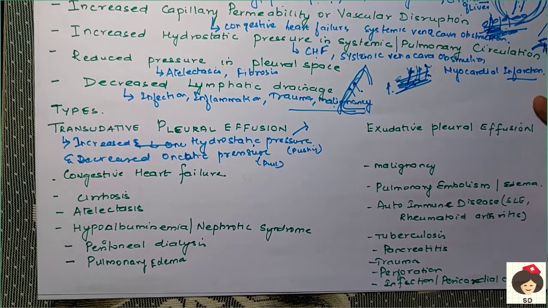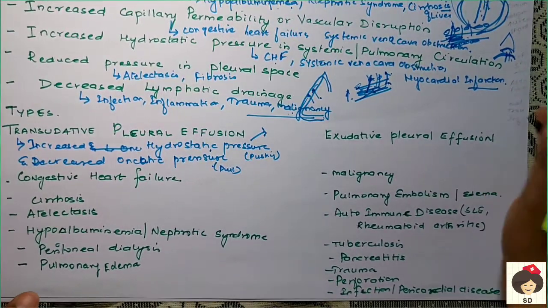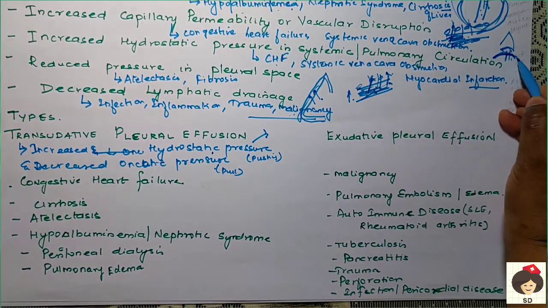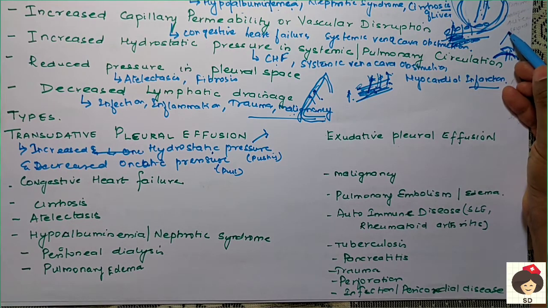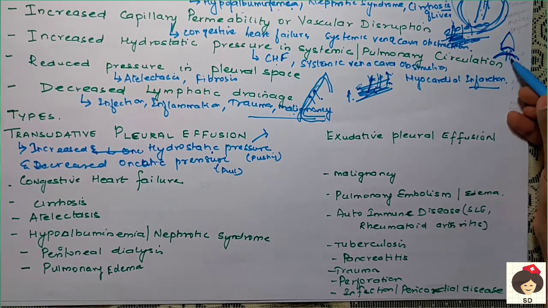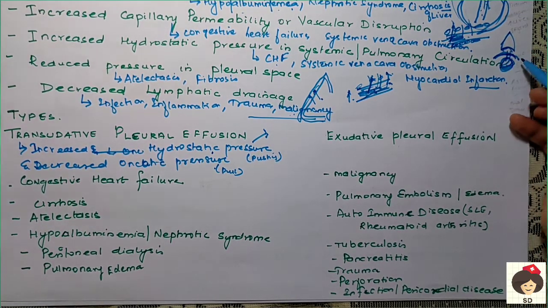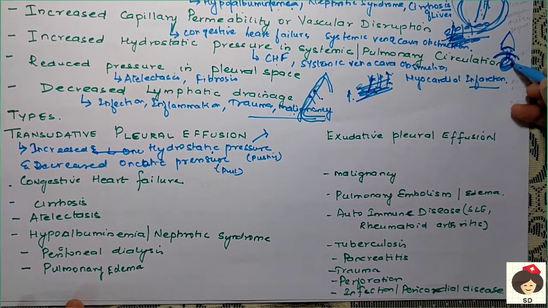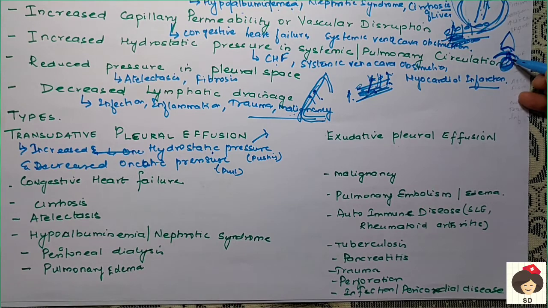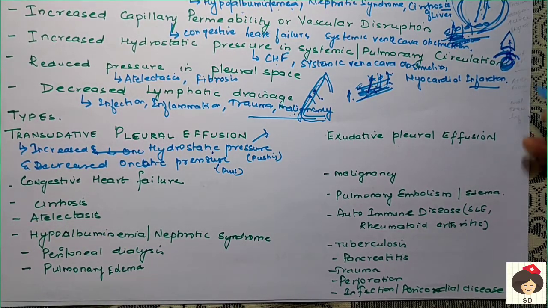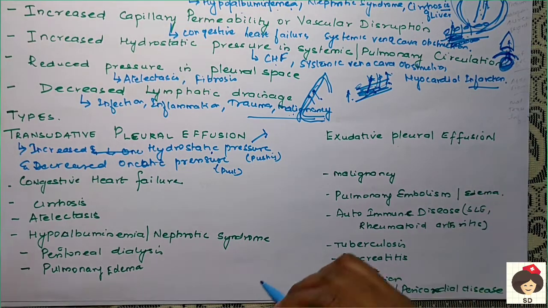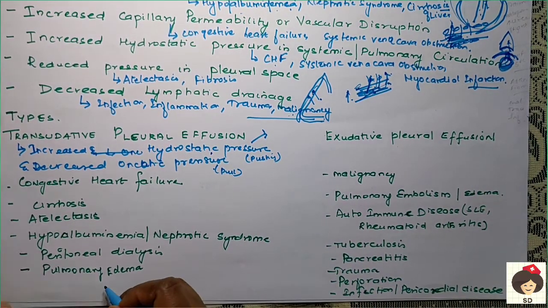Because it is very near, here the abdominal peritoneal space is there and the pleural space here. When the fluid is accumulated in the peritoneal cavity, again exchange of fluid takes place, diffusion takes place because of the high pressure in the peritoneal area, and the fluid will go into the pleural space. And then pulmonary edema.